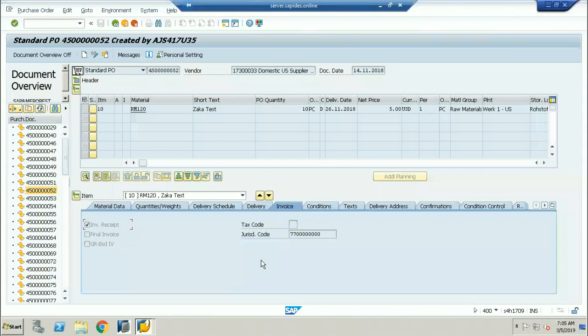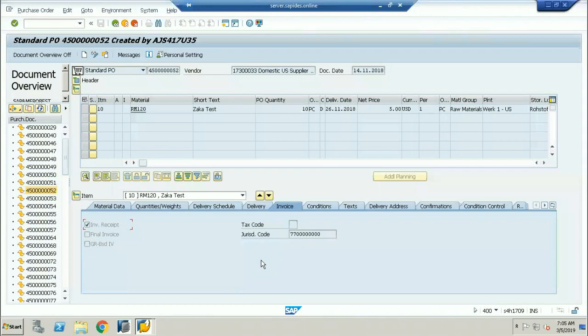Now I am going to do the goods receipt. If you come down, have you seen everything? Yes. Now click on item OK. Item OK means you're confirming the items are OK. What is the material you're receiving? This is the material. What is the quantity of the raw material? I'm receiving the 10 quantity. Or if the vendor has supplied only 5, you can change the quantity to 5 also. One purchase order can have multiple goods receipts. You can change the quantity if it is less than the purchase order quantity. After verifying, just select OK.